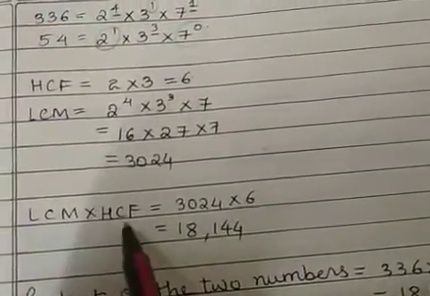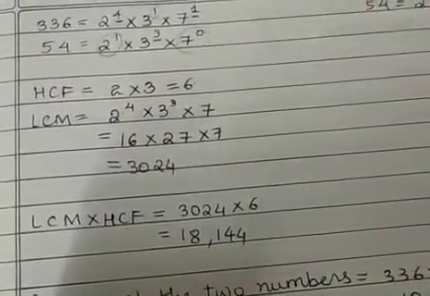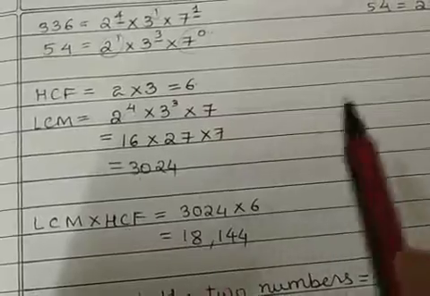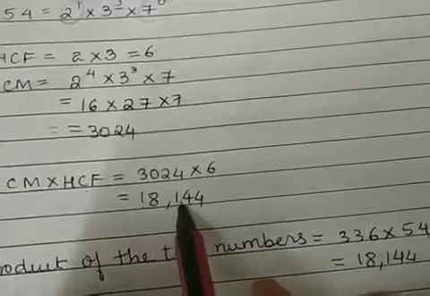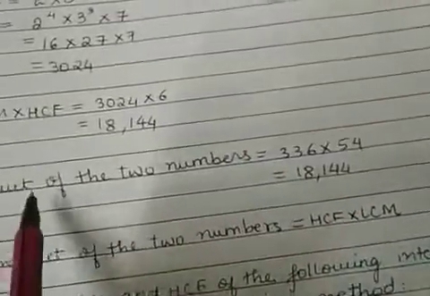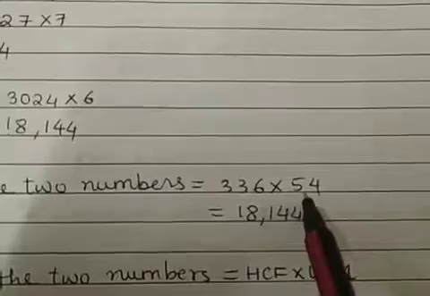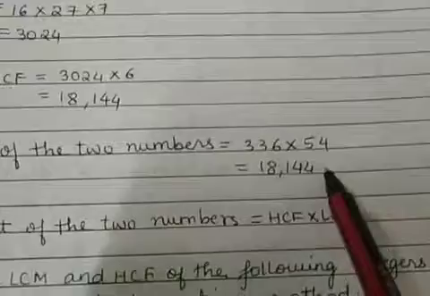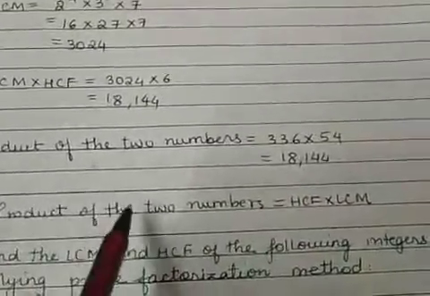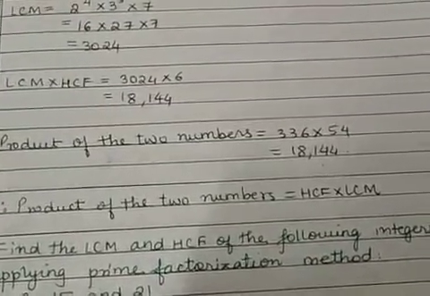Now what is LCM multiplied by HCF? 3024 multiplied by 6, and this is equal to 18,144. And then when you find the product of the two numbers, 336 and 54, you get 18144. So it is the same, right? Therefore, the product of two numbers is equal to HCF multiplied by LCM.